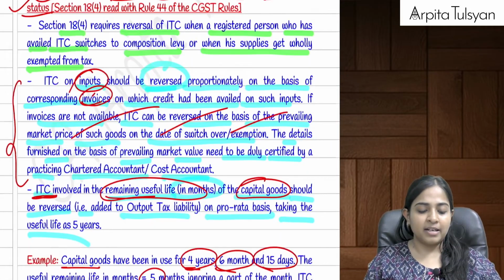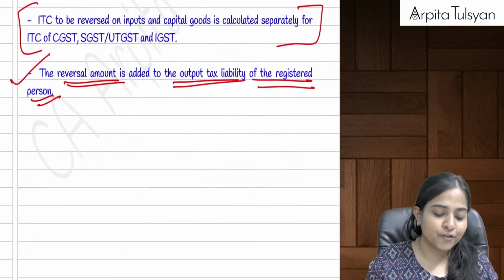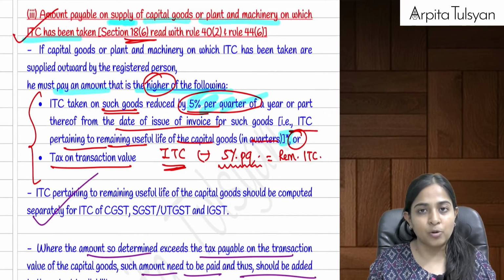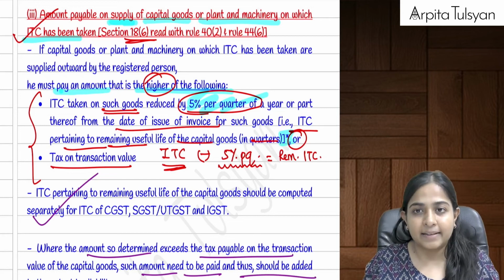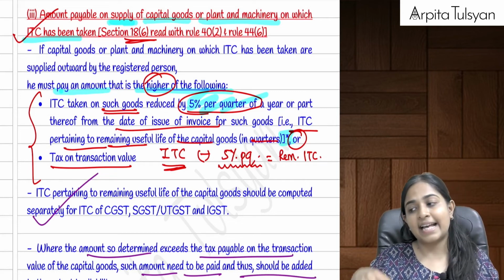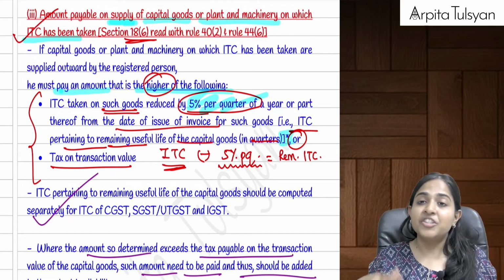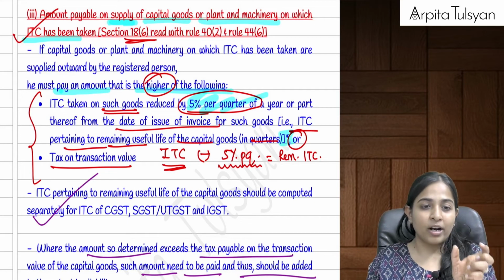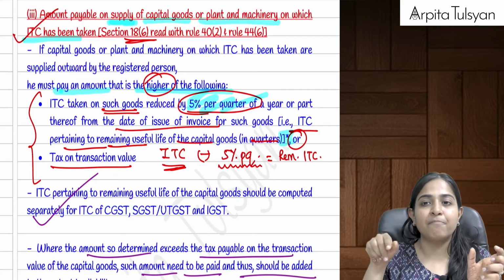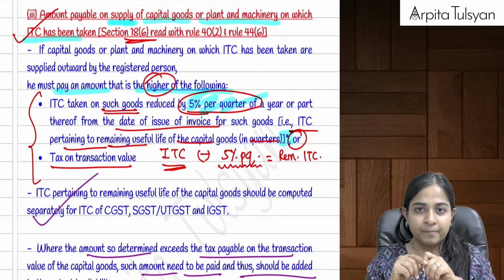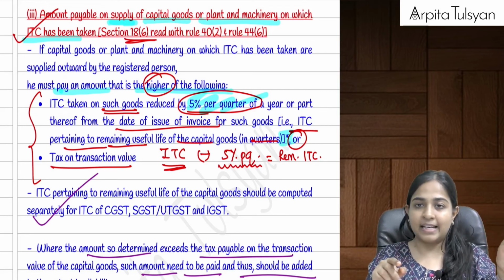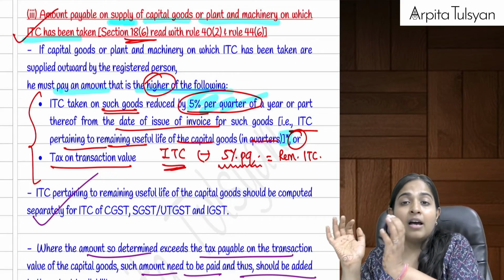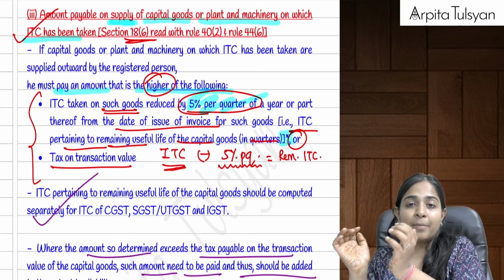Then we went to Section 18(6), where you have sold your capital goods on which we have taken ITC. Let's say I purchased capital goods and now I want to sell them. At the time of sale, what will be the GST effect? Whatever ITC you have already availed, minus 5% per quarter from the date of invoice, is subtracted, and you will be left with the ITC attributable to the remaining period.